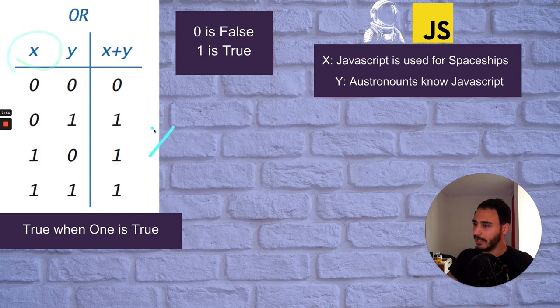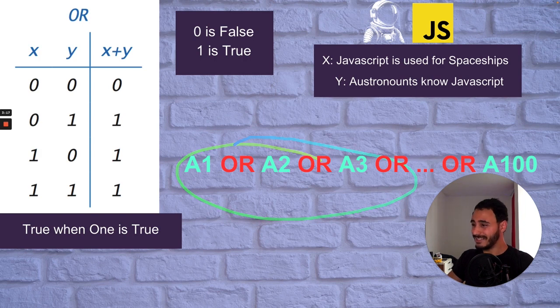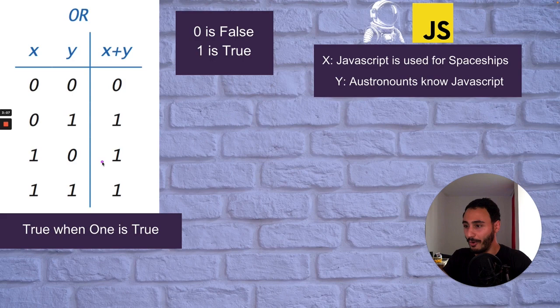So if you got x or y or z or b, right? Like you got 100 statements and between them we got OR, which is the plus here, right? It's to say that this whole thing is true. You just need one of these statements to be true and then you got the whole thing true. And that's the power of the OR operator. So you just need one of these statements true to have the rest true.